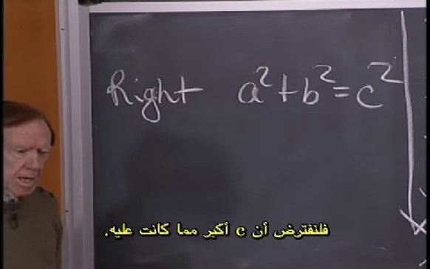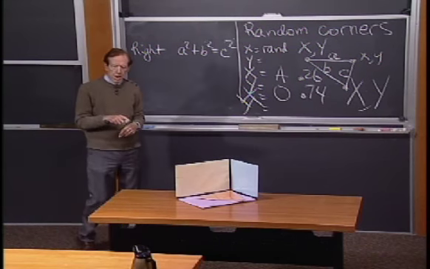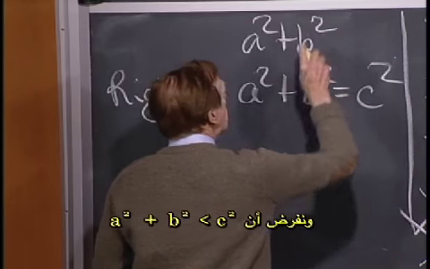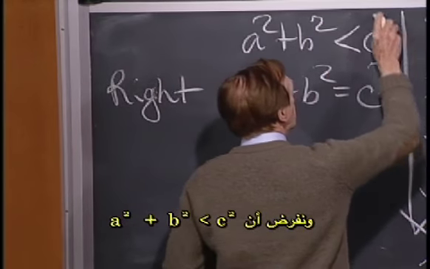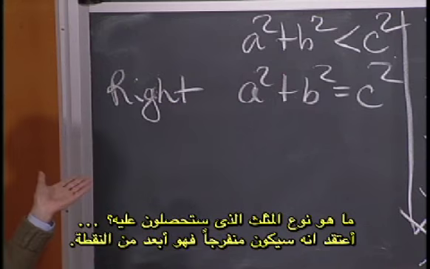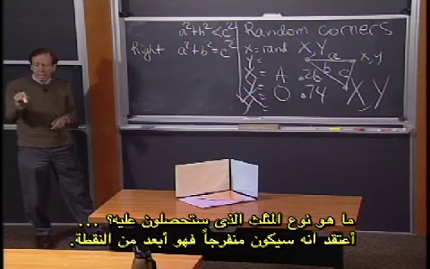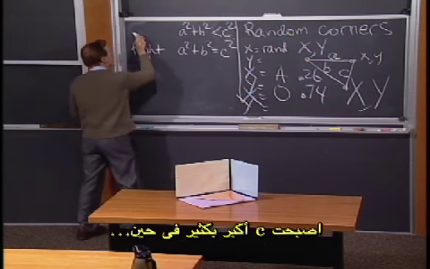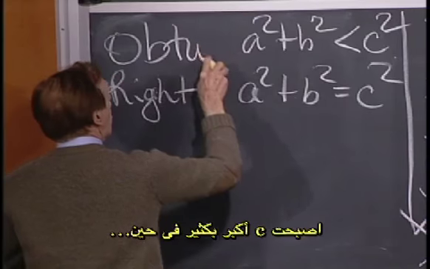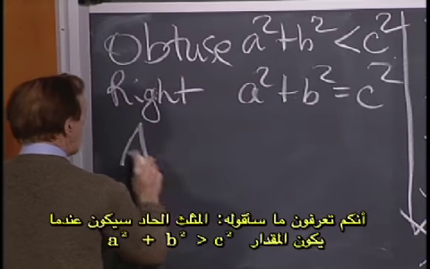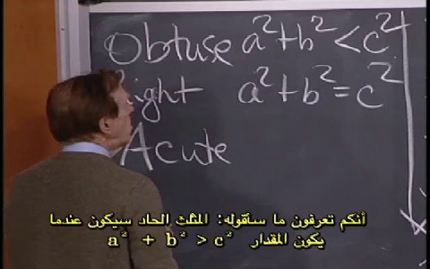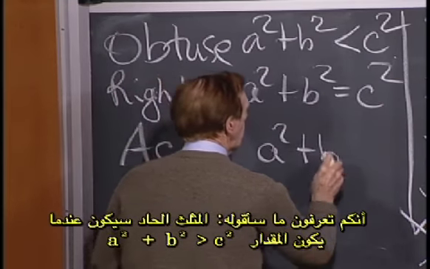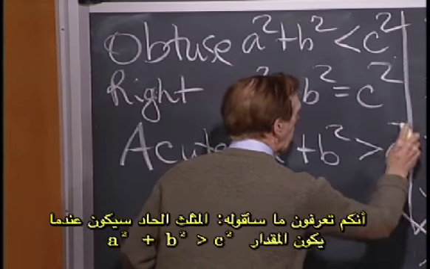Now, suppose c is even bigger. Then suppose a squared plus b squared is smaller than c squared. What kind of triangle have we got there? I think that one is obtuse. It's sort of beyond the point. C has got too big, whereas you know what I'm going to say. Acute would be when a squared plus b squared is bigger than c squared.